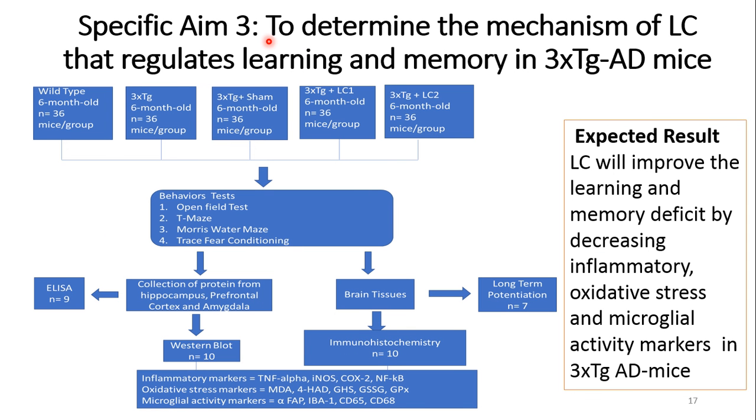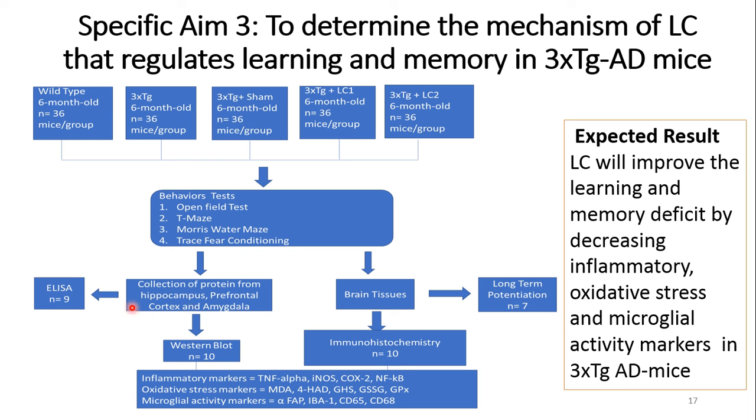Specific aim 3 is to determine the mechanism of LC that regulates learning and memory in 3xTg AD mice. For this study, I have 5 groups of mice. Each consists of 36 mice at the age of 6 months, and then I will perform the behavior tests. After that, I will sacrifice the mice and collect the brain tissues and protein from the hippocampus, prefrontal cortex, and amygdala.